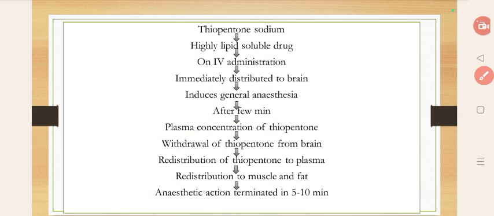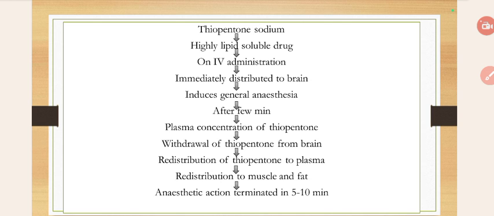Initially the drug reaches the highly perfused organ like the brain, and after that the drug is withdrawn from the brain to the plasma, and from plasma to the adipose tissue, where the drug acts as a temporary reservoir. That's why the half-life of the drug is up to 26 hours, but the duration of action is very short.